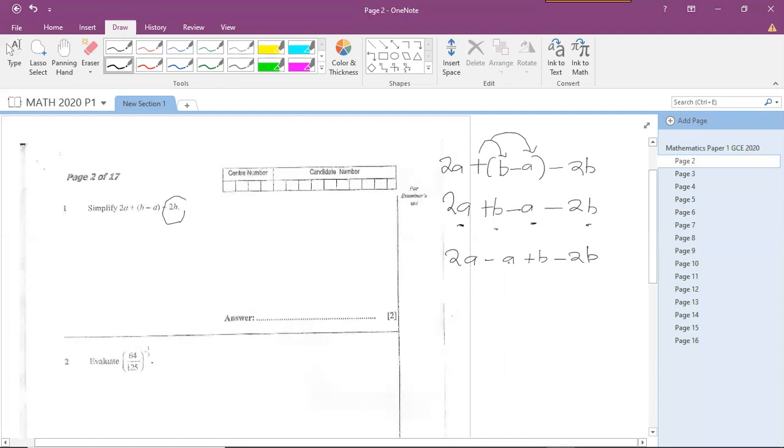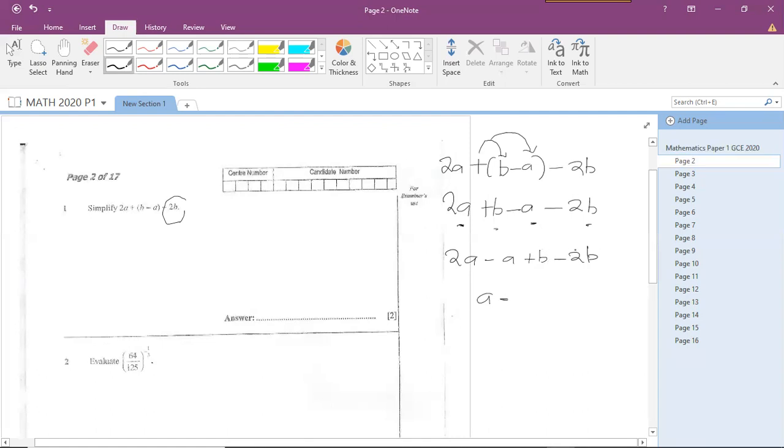You are just bringing them together. You are collecting like terms. So 2a minus a gives us a, then positive b minus 2b, again, you ask yourself which number is bigger between 1 and 2. It's 2, meaning the answer is going to be negative. Positive times negative is negative, meaning you are subtracting.